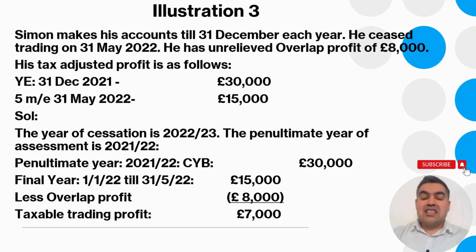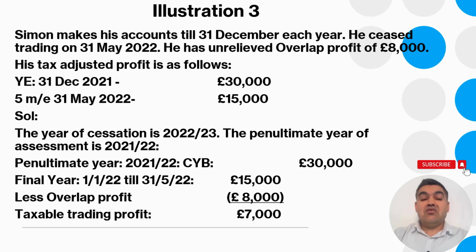So when you answer this question, the year of cessation is 2022-23. So the penultimate year of assessment is 2021-22. That will be based on the current year basis. CYB stands for current year basis, as a result of 31st December 2021. You can see there's a profit of 30,000.